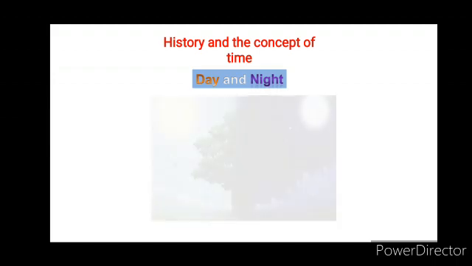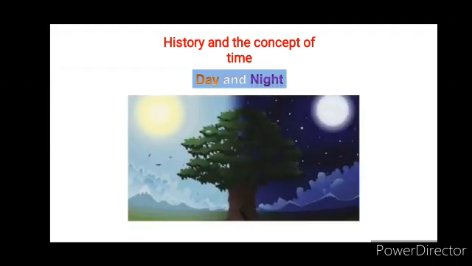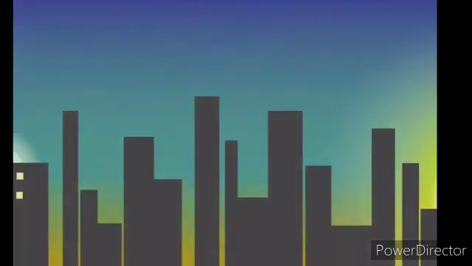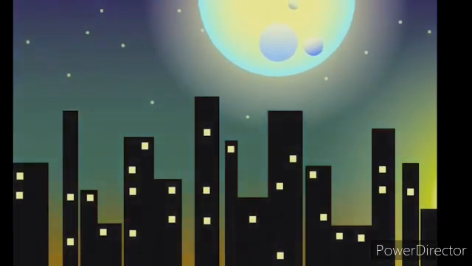Let's see the first unit, Division of Time and the Timeline. There are different methods of reckoning time. Time is continuous, but for our convenience, we divided time into two periods, day and night. When there is sun, we call it a day. When it is dark, we call it a night. Now let's see how this takes place in a video.